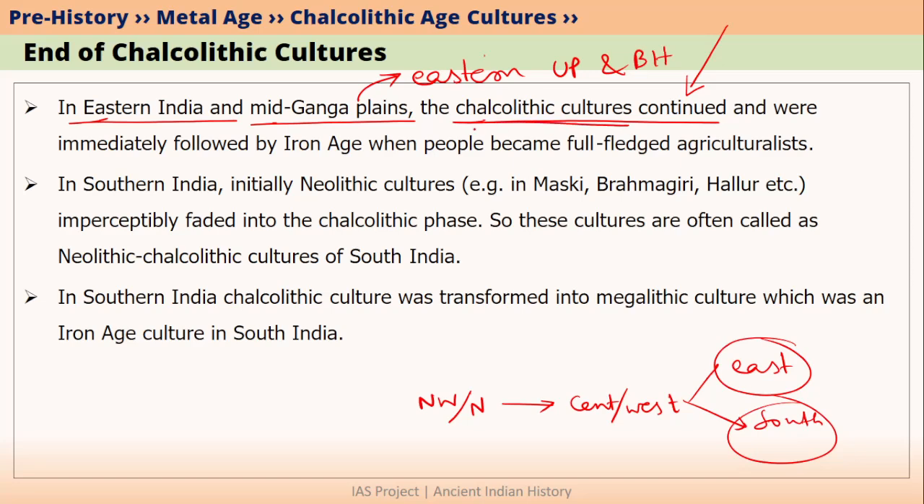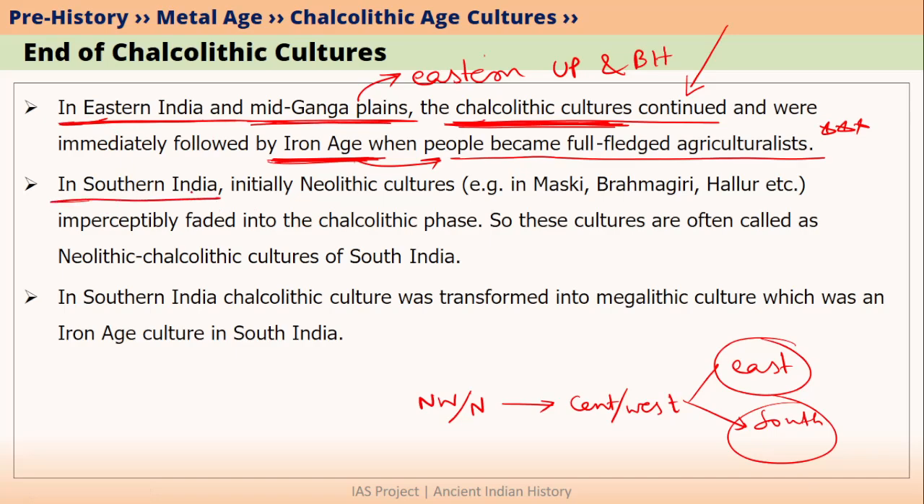So since these Chalcolithic cultures came very late, these Chalcolithic cultures immediately changed into Iron Age. So in the case of eastern India and in the case of Middle Gangetic Plains, there is not much difference in terms of timeline from Chalcolithic culture to Iron Age cultures. In case of Iron Age, people have invented iron plowshare. That is why now these people were practicing full-fledged agriculture. Because without iron plowshare, people could not practice full-fledged agriculture. So this is about eastern India and Middle Gangetic Plains.